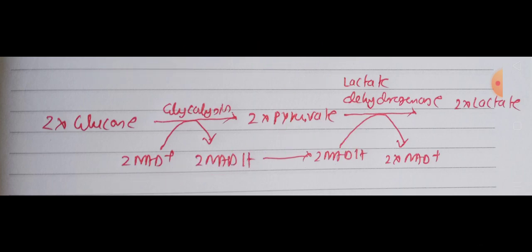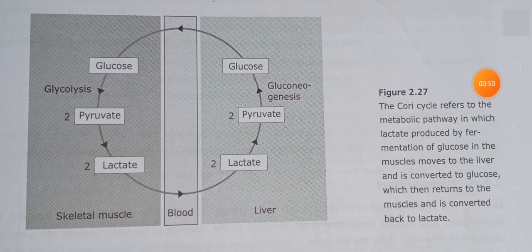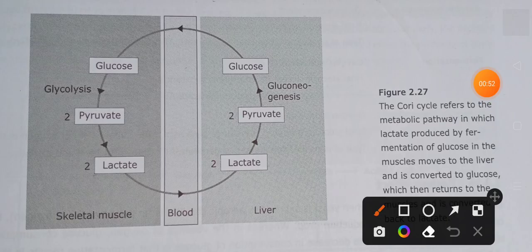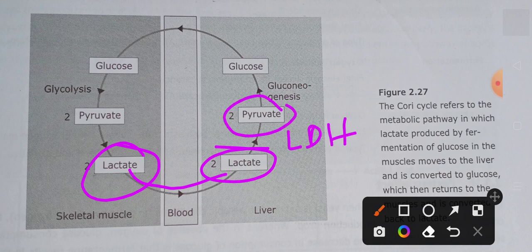Okay, now in muscle cell we have learned that pyruvate will be converted into lactate. Now this lactate, when it is required, can be transferred to the liver, where with the help of liver lactate dehydrogenase it will be converted back into pyruvate, and then via gluconeogenesis it will be converted back to glucose.